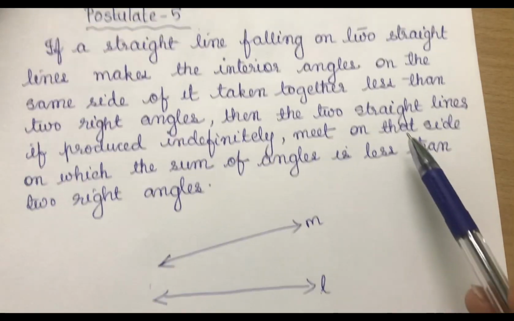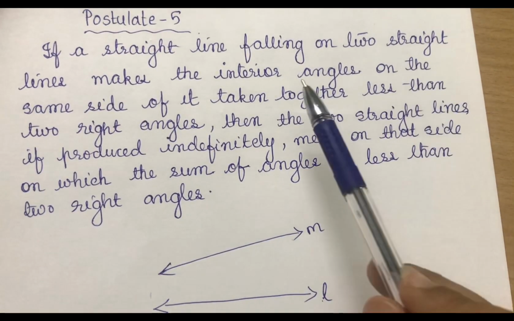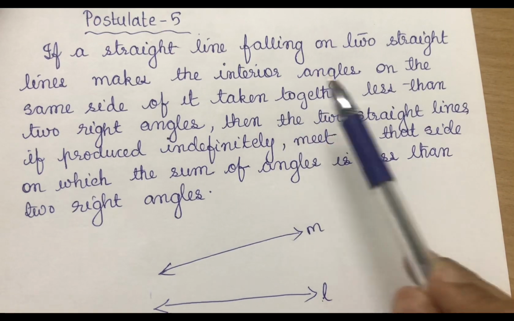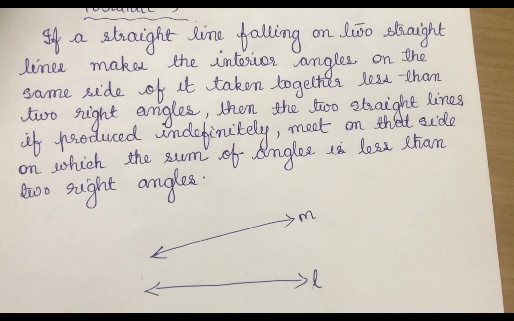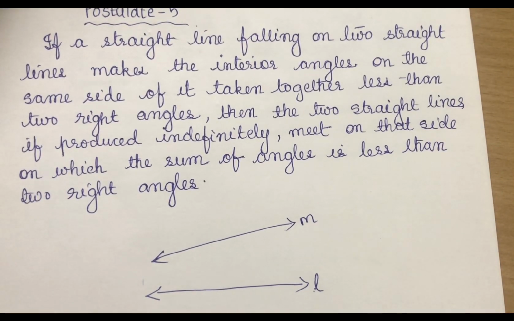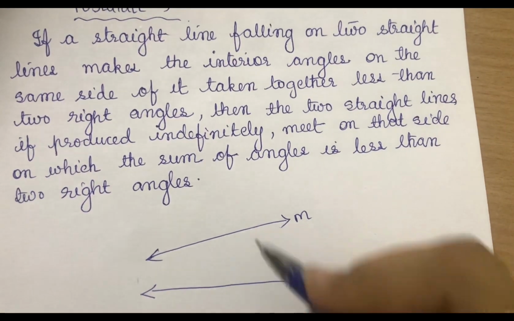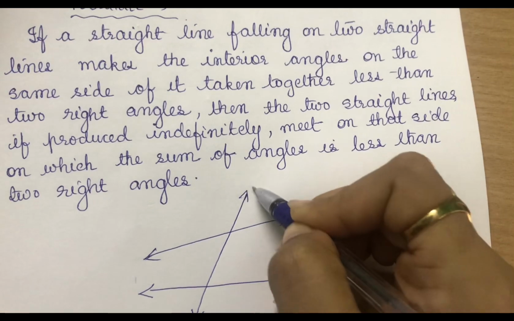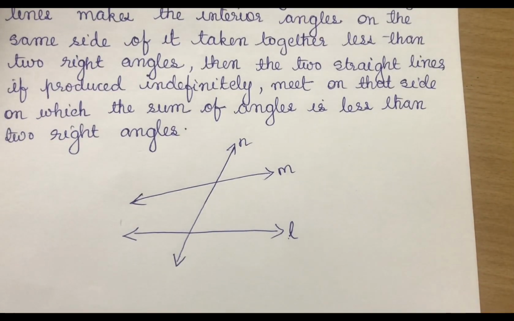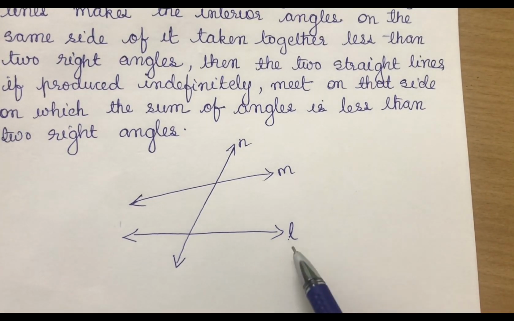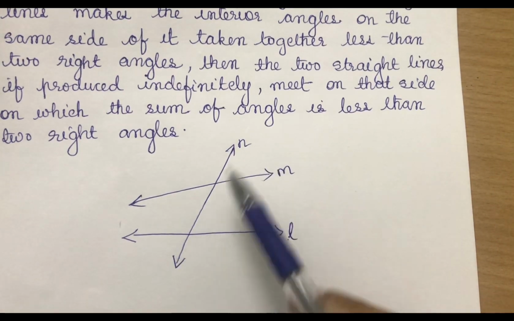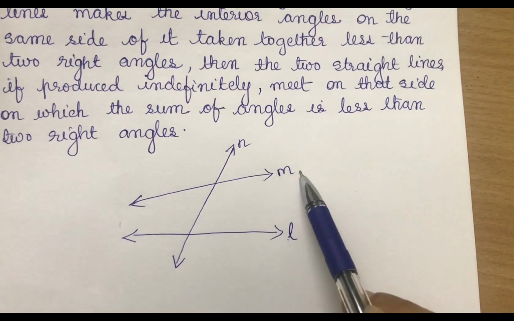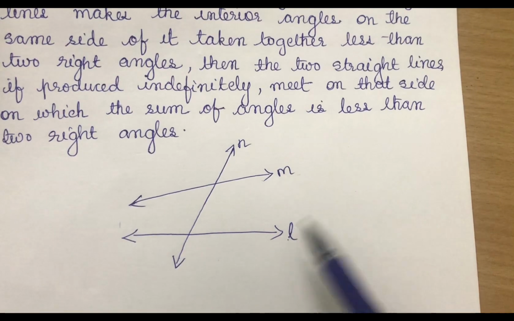Now it's saying if a straight line falling on 2 straight lines makes interior angles. So there is one more line that falls on these 2 lines L and M. Say this is our line N, that is, N is a straight line that falls on the straight lines M and L.